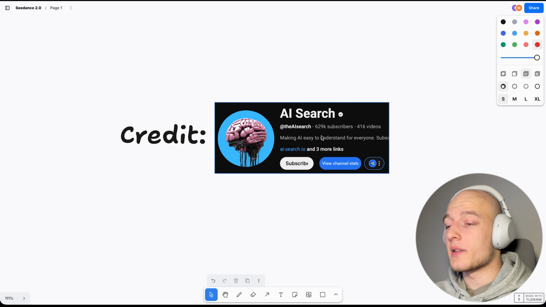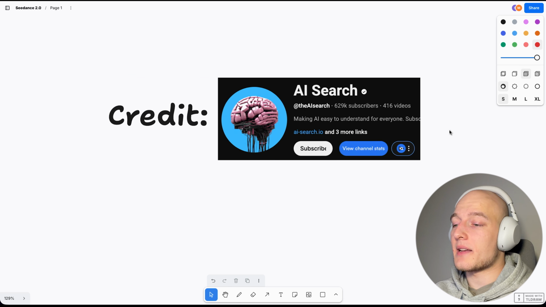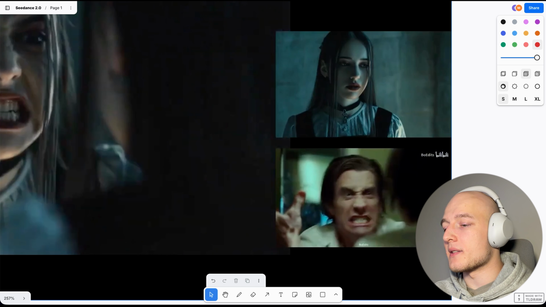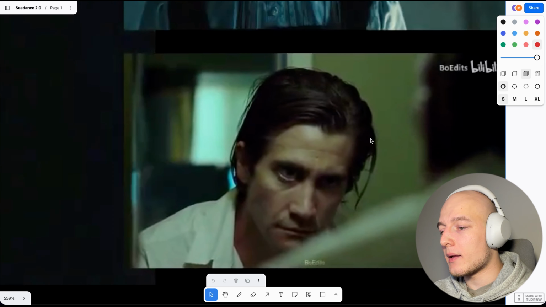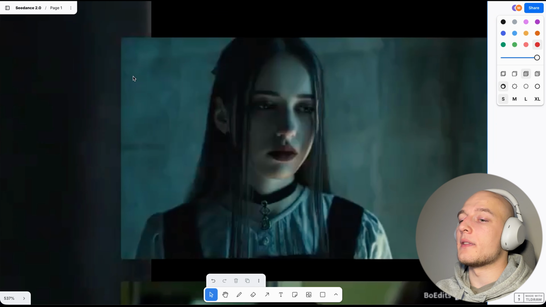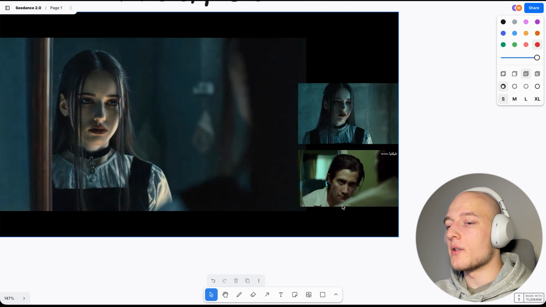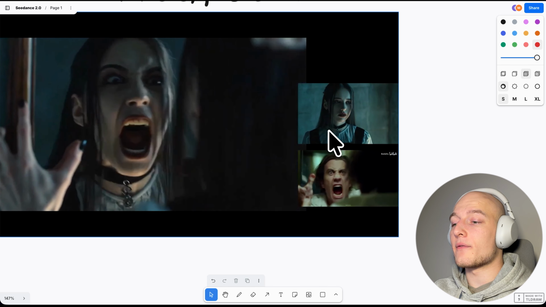And I gotta give a shout out real quick to AI Search, because I'm going to use some of his videos as examples here. And he made a great video on Seedance as well, so go check that out. And one of his examples was this face expression. So over here we have this famous movie clip, and then he imported an image of this character right here. And as we can see by the reference video, it is extremely similar to the video whilst preserving all the detail from the character that he gave.